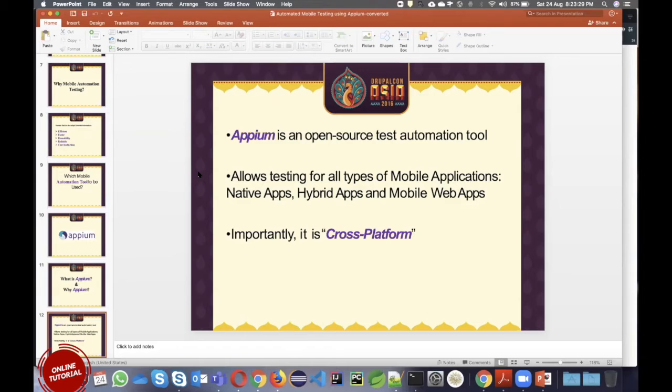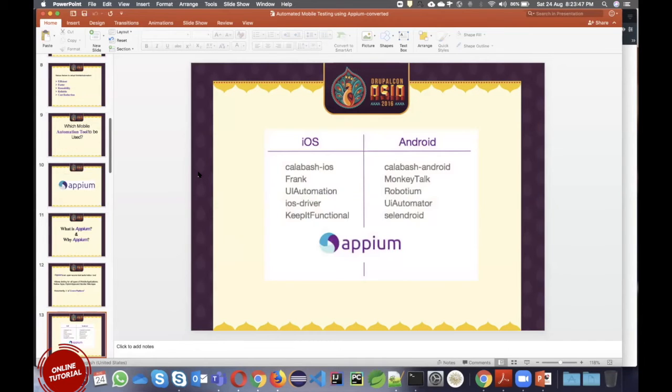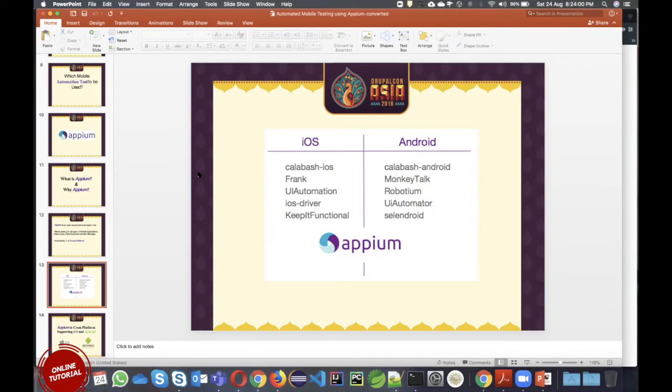It is also cross platform. When I'm saying cross platform, you can run it on a Windows machine, a Mac machine or a Linux machine, any machine. So open source, free, it supports the majority of applications available on mobile, and it's cross platform. Apart from this, it supports a number of programming languages. You can write a script, Appium script, using Java, Python, C Sharp, JavaScript, Node.js, anything.